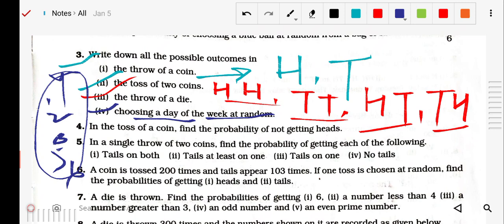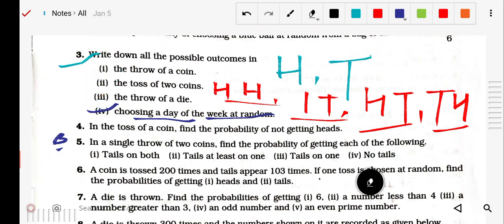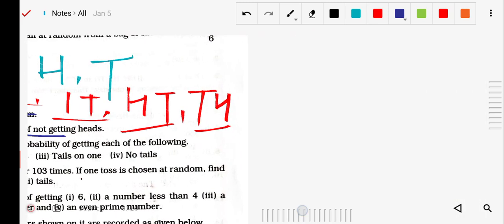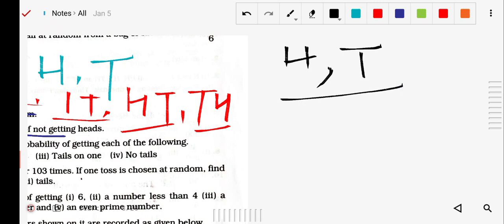Now we'll see question number 4. In the toss of a coin, find the probability of not getting head. If we toss a coin, it can have either head or tail. There are two possibilities, and in this question they are asking for the probability of not getting head.